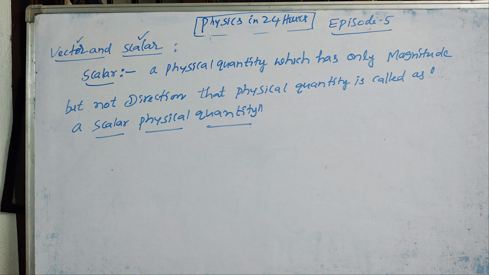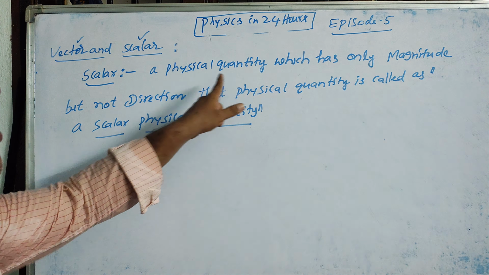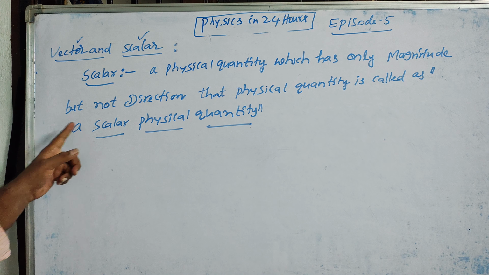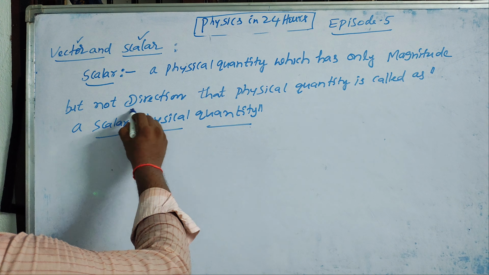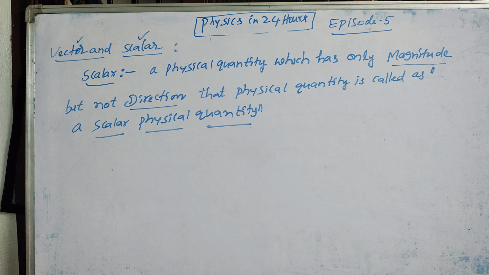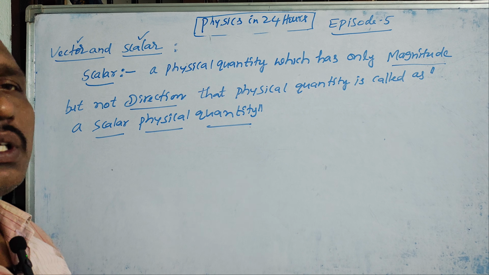So what is a scalar physical quantity, guys? A physical quantity which has only a magnitude but not direction. Only magnitude. That physical quantity is called a scalar physical quantity.